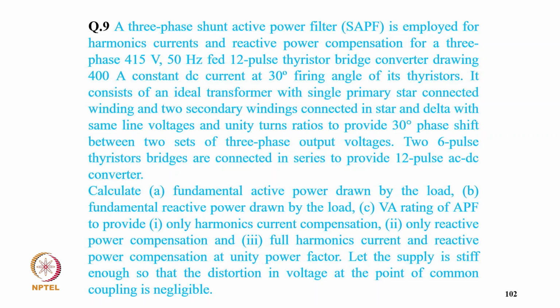To calculate: A, the fundamental active power drawn by the load; B, the fundamental reactive power drawn by the load; C, the VA rating of the active power filter. First, only harmonic current compensation; second, only reactive power compensation; third, full harmonic current and reactive power compensation at unity power factor. Let the supply be stiff enough so that the distortion in voltage at the point of common